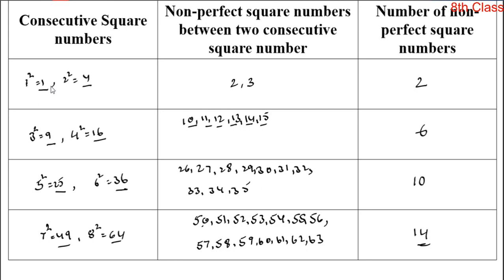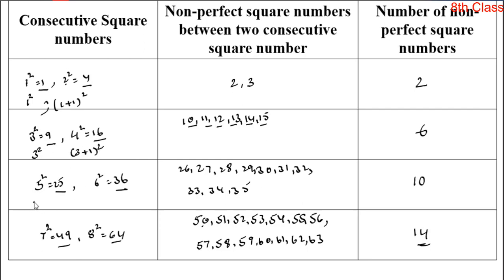Here the first number is 1, the second number is 2. So 1 square and (1 plus 1) whole square. And this 9 is 3 square, 16 is 4 square. So 3 square and 4 square means 3 square and (3 plus 1) whole square.